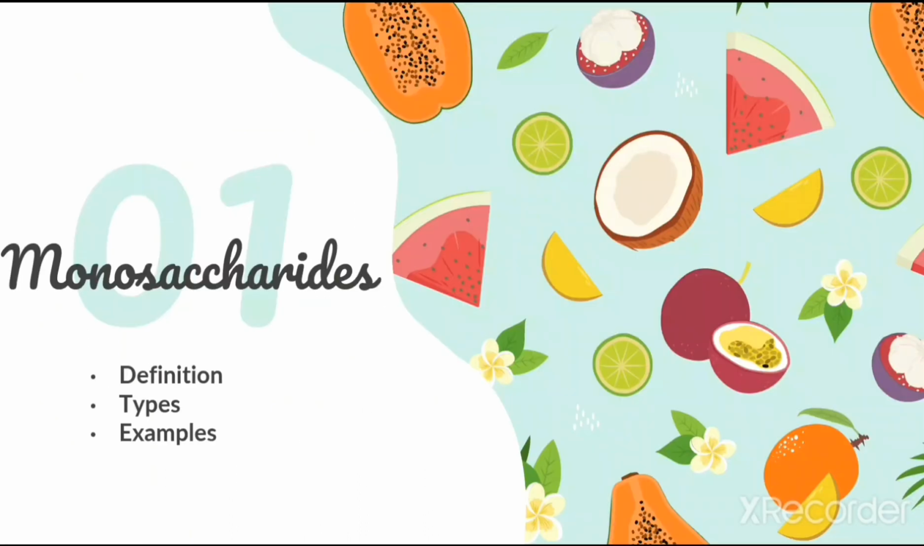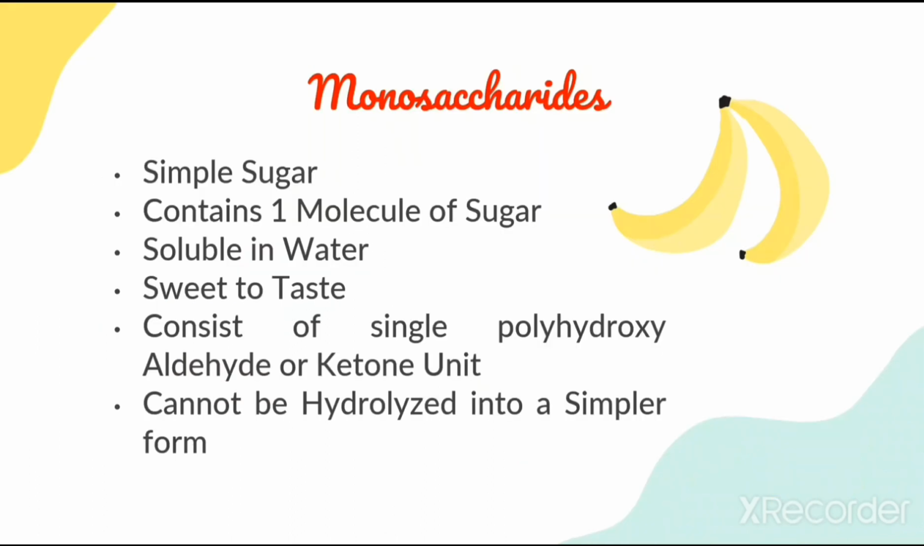Let us first see about monosaccharides. Monosaccharides are called simple sugars because they contain only one molecule of sugar. These compounds are soluble in water and sweet to taste. They contain only one aldehyde or ketone group as functional group. These compounds cannot be hydrolyzed further. Banana contains monosaccharides such as glucose and fructose, which makes them sweet.